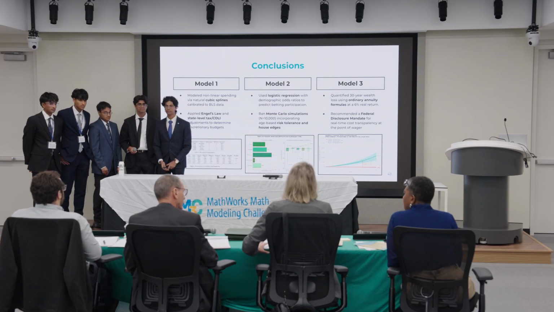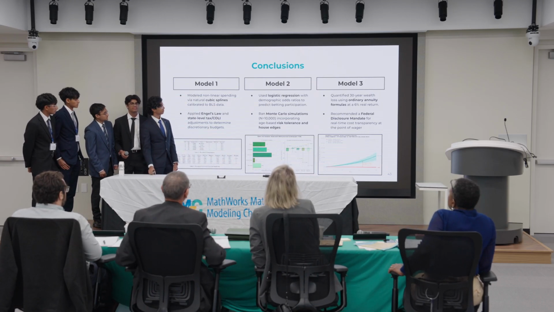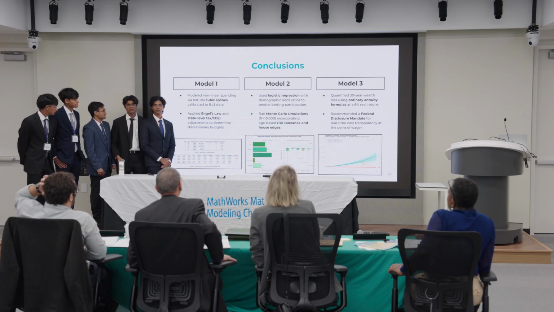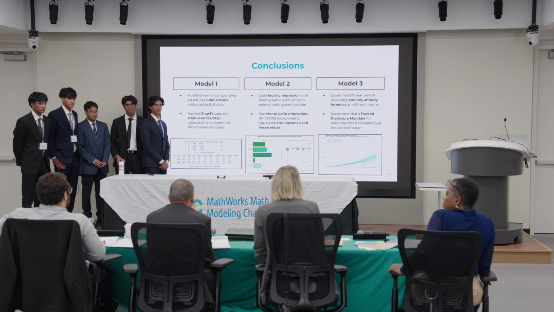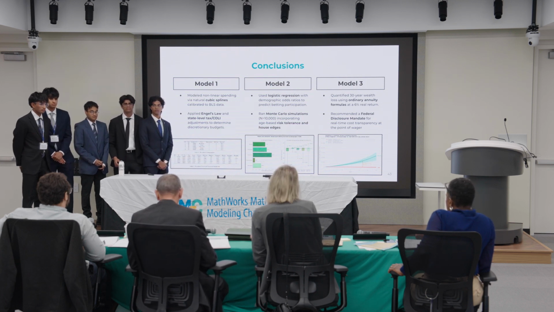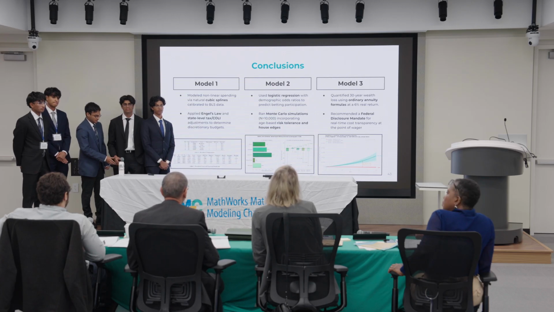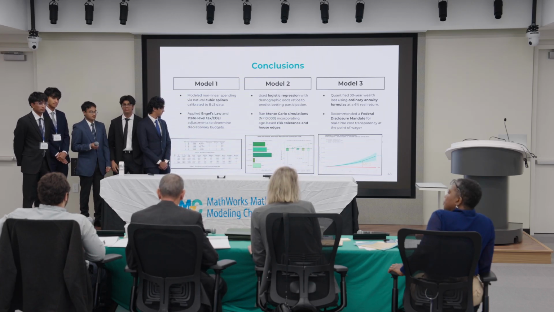I have a question about Model 2. So you used logistic regression to predict betting participation, and the variables you used were age, race, and gender. My question is, why those variables? Did you consider other variables that you didn't include in the model? And how did you make that decision?